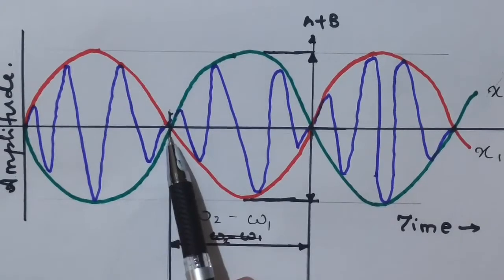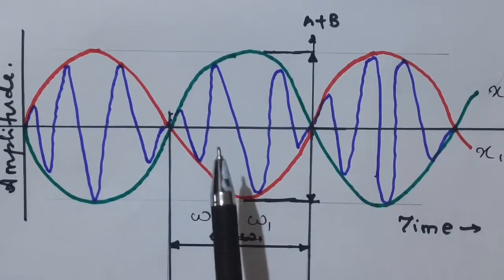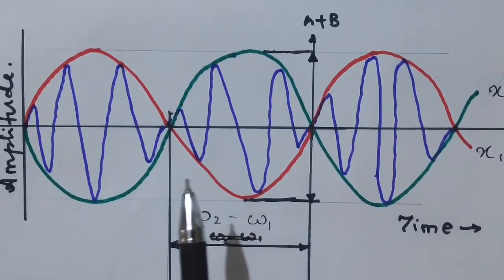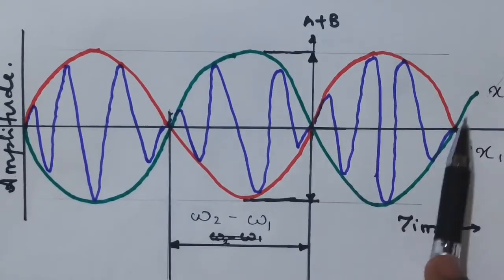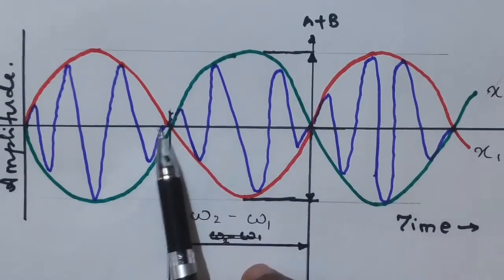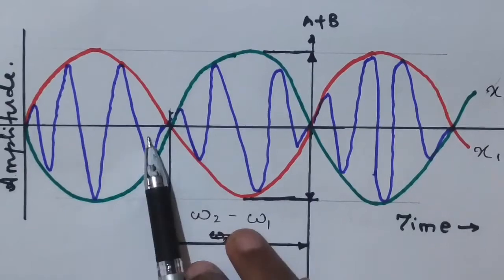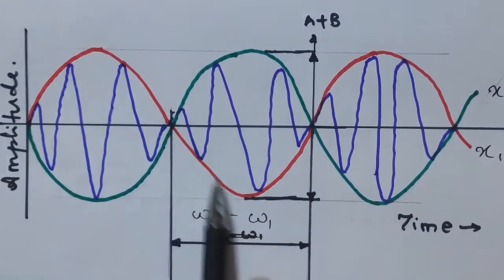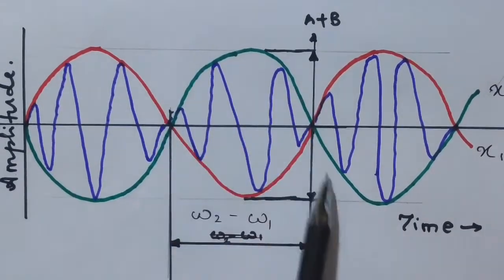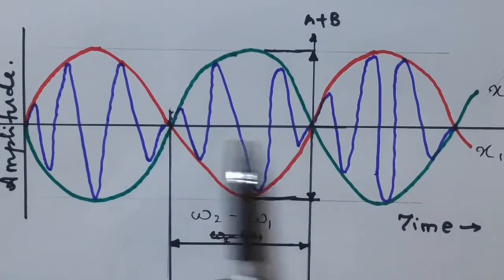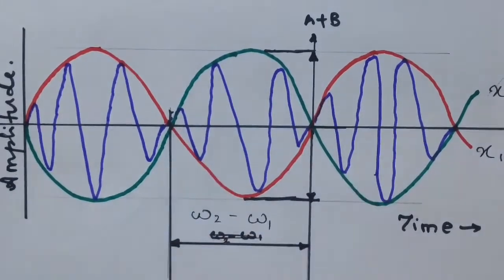So here this will be x1 plus x2 at these points. If the amplitude of this one is A and the amplitude of this one is B, then it will be A plus B at these points.